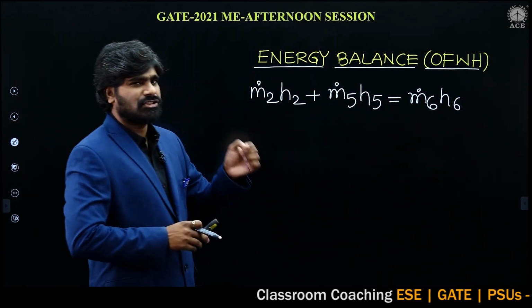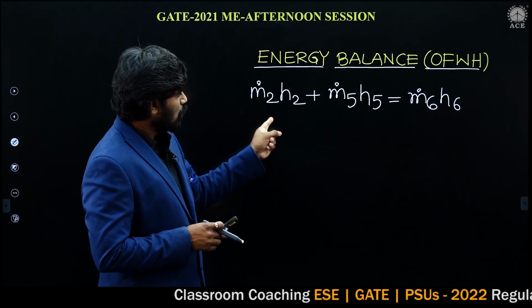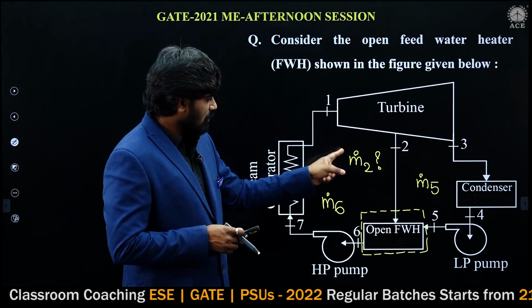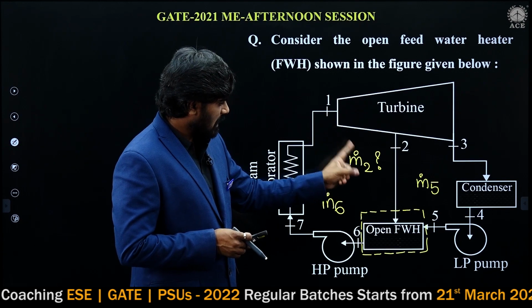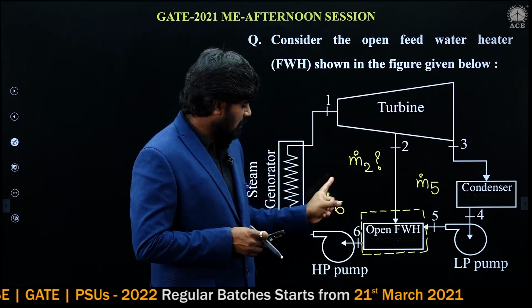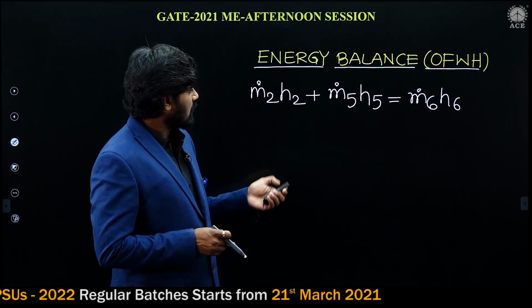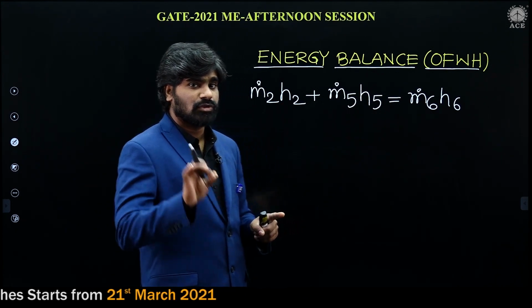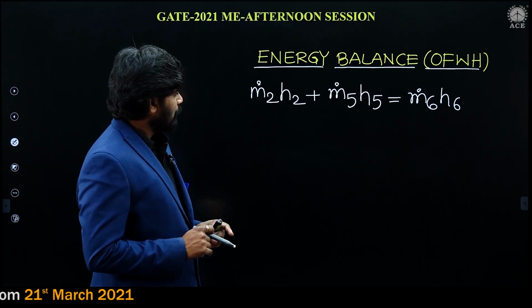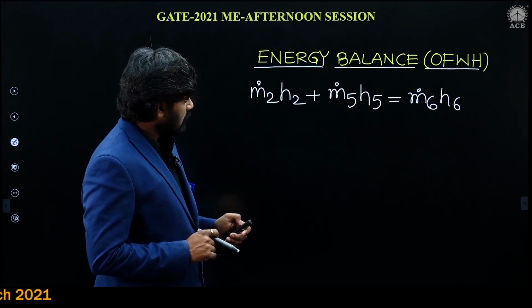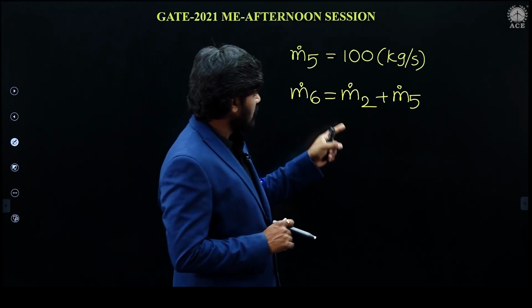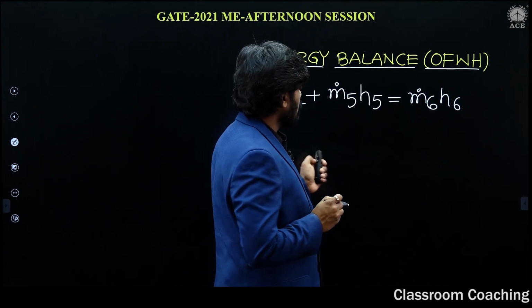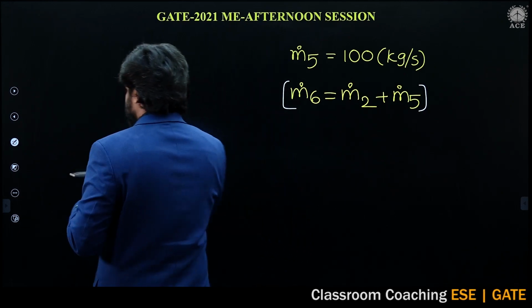It is a simple energy balance equation. 2 and 5 are entering, 6 is leaving. M dot 2, enthalpy is H2. M dot 5, enthalpy is H5. M dot 6, enthalpy is H6. Therefore, m dot 2 H2 plus m dot 5 H5 is equal to m dot 6 H6. Hope it is clear. Now let's substitute. M dot 6 is nothing but m dot 2 plus m dot 5.